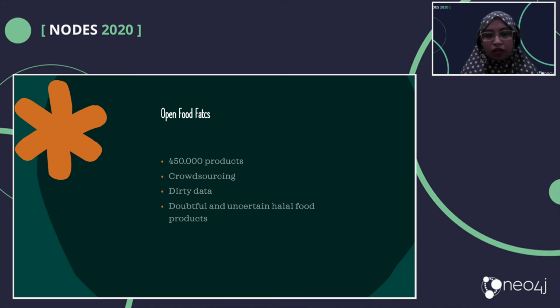And also, even though people in Open Food Facts already insert labels saying halal, we don't know, because they only say this is halal, but they do not say which organization authorized this as halal or not.